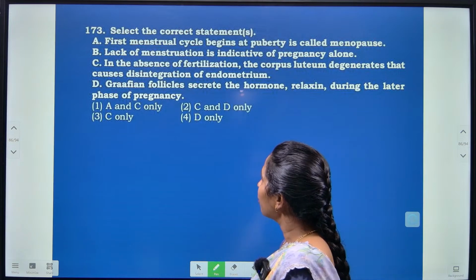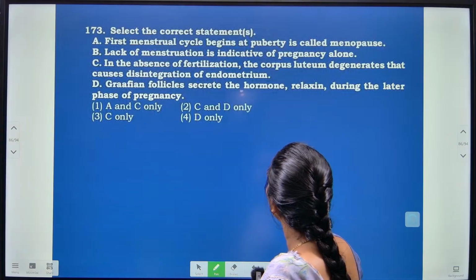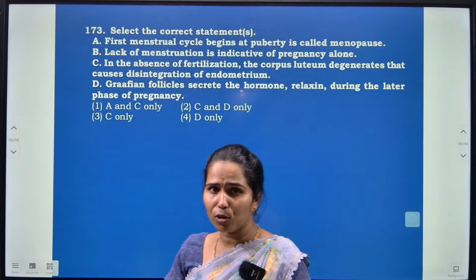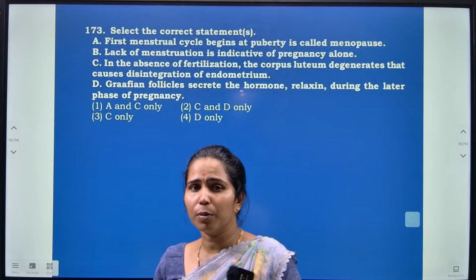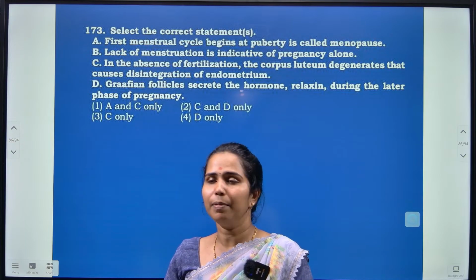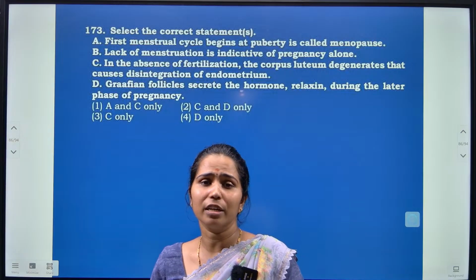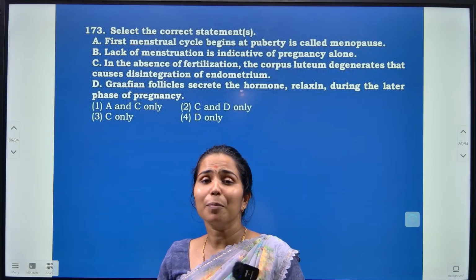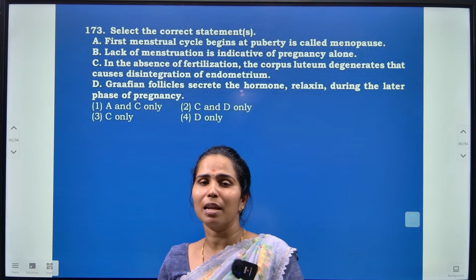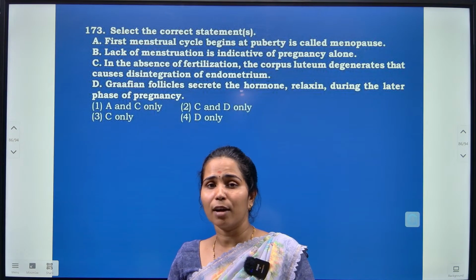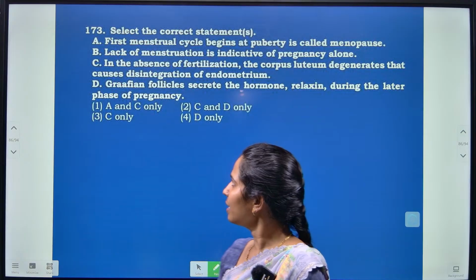Next, lack of menstruation is indicative of pregnancy alone. No, it may not be so. Yes, definitely if there is any lack of the menstrual cycle, it may lead to pregnancy, but it is not so in all conditions. It may be due to stress or hormonal imbalance that leads to the lack of a menstrual cycle.